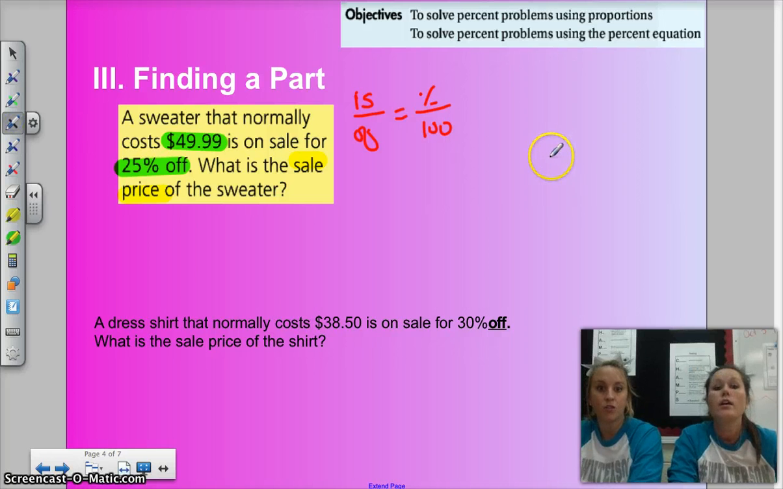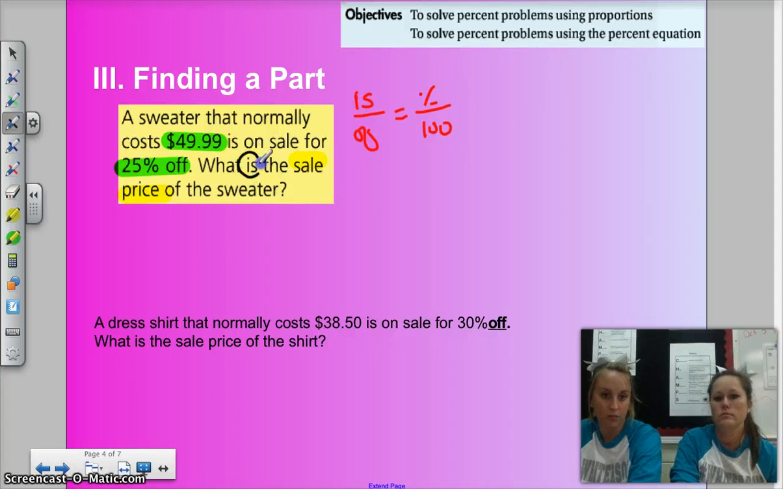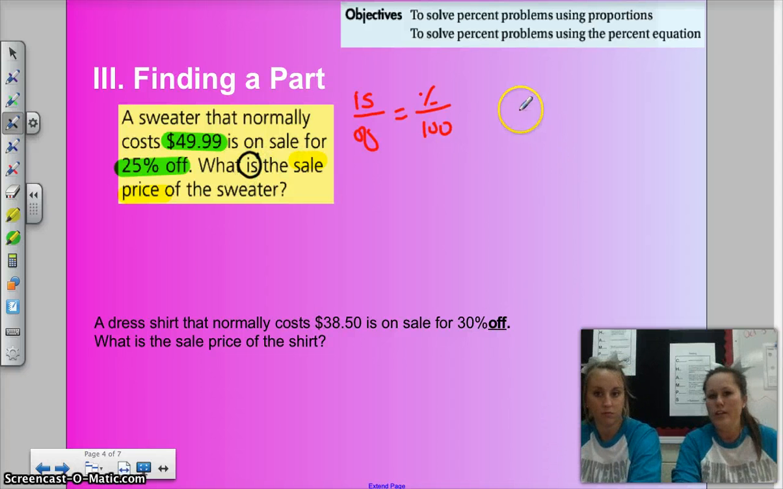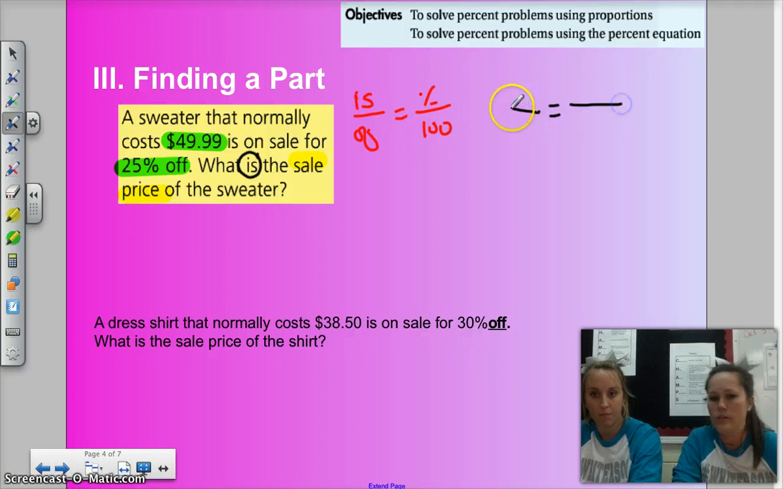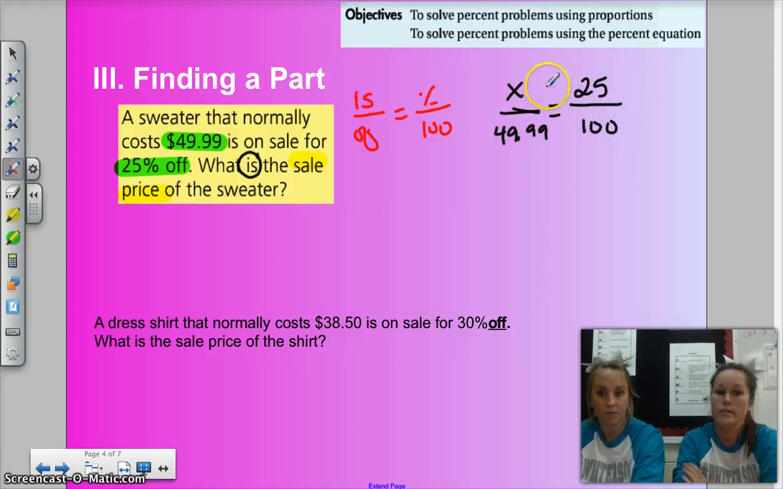Okay. So it's asking what is the sale price of the sweater? Well, why don't we plug in the things we know and leave the rest out. So the 100 is always there. My percent is 25. I want to know what the sale price is. So that's my is. And then $49.99, right? Cool. And because it says is right there. Right. And then it says, yeah, okay, good.